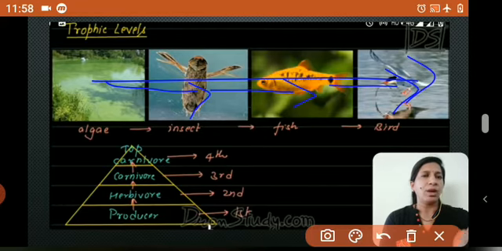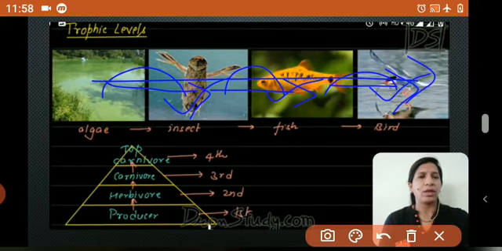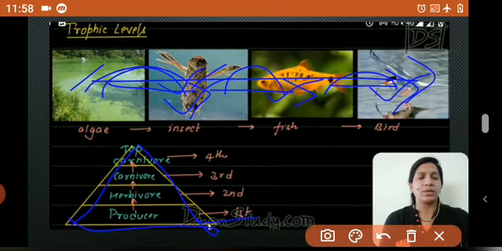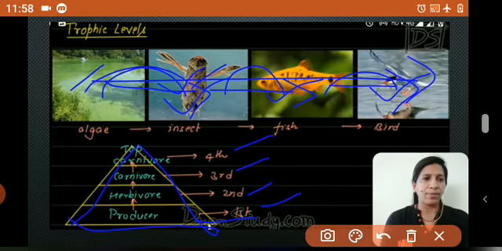Fine. So from one level to another level, the energy flows. Here you can see producer, consumer. These levels in a food chain are called trophic levels. If you take a food pyramid, the producer comes in the first trophic level, the herbivore is the second trophic level, the carnivore is the third trophic level, and the top carnivore is in the fourth trophic level.